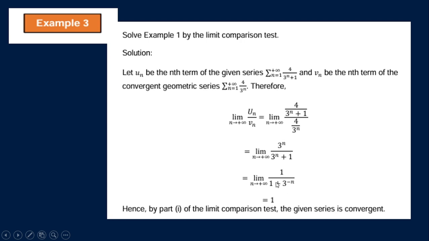So it will become the limit of 1 all over 1 plus 3 raised to negative n as n approaches positive infinity, and applying the limit, it is equal to 1. So hence, by the first part of the limit comparison test, we can conclude that the given series is convergent.